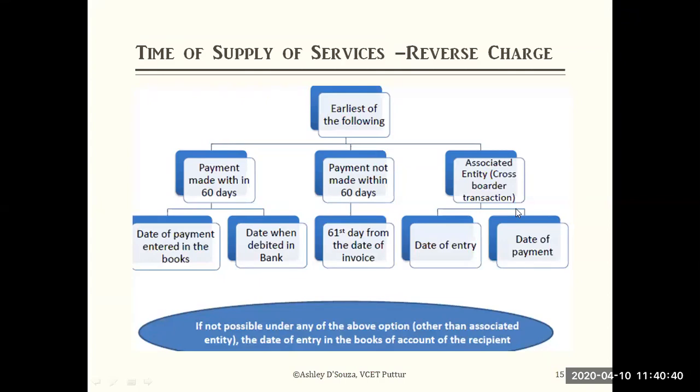Okay, so all these come in relation to the recipient, because here, recipient reverse charge means what? The receiver of the service or the receiver of the goods is paying the GST, not the supplier. Usually what happens is the supplier who supplies the goods issues the tax invoice, the GST will be there, and he will make the GST payment.